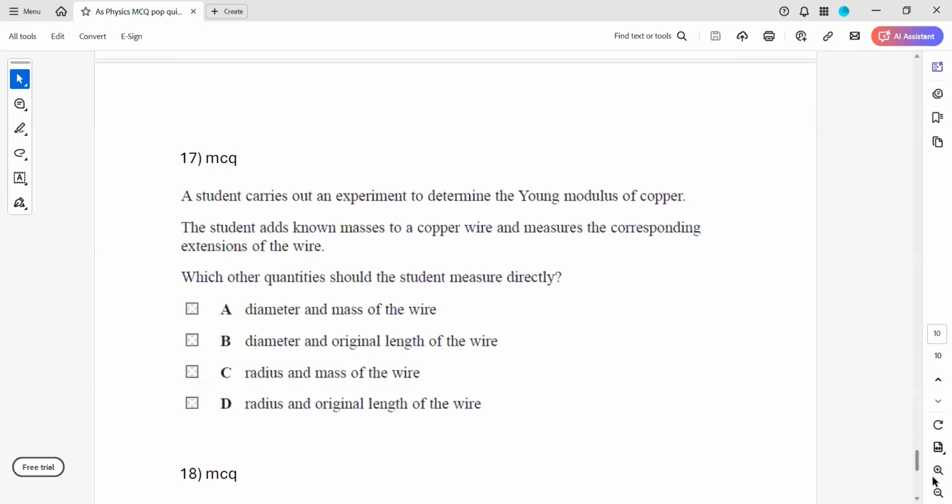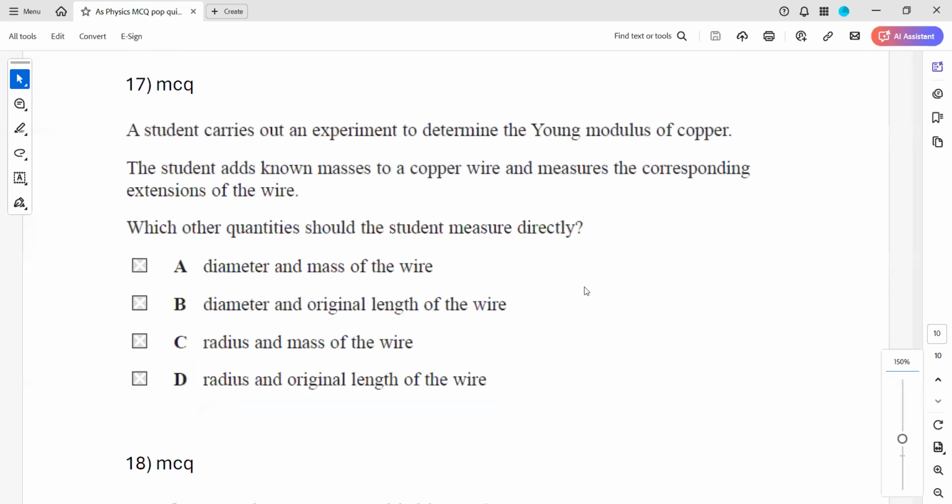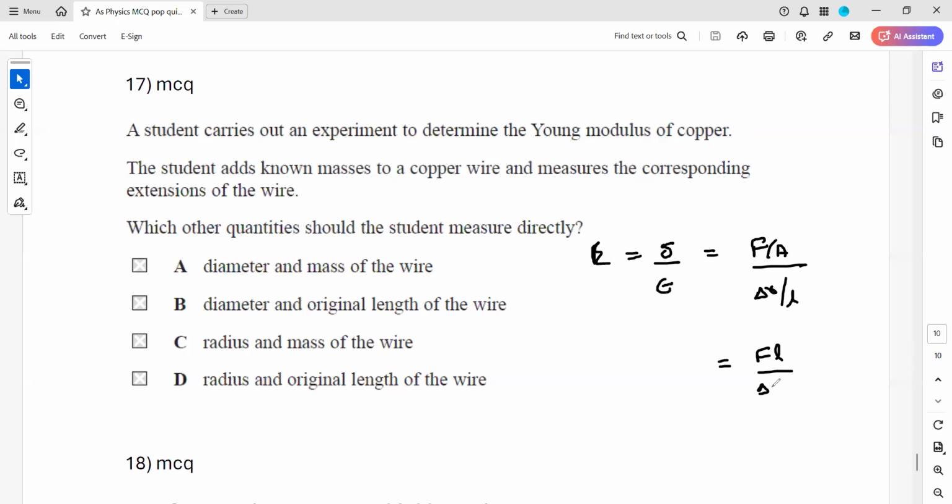Question 17: a student carries out an experiment to determine the Young's modulus of copper. The student adds known masses to a copper wire and measures the corresponding extension. Which other quantity should he measure directly? Young's modulus is stress over strain. Stress is force over area and strain is change in length over original length. If we simplify this formula, it will be FL divided by delta X, or delta L, it's the same thing, and A. This is how we work out the Young's modulus.